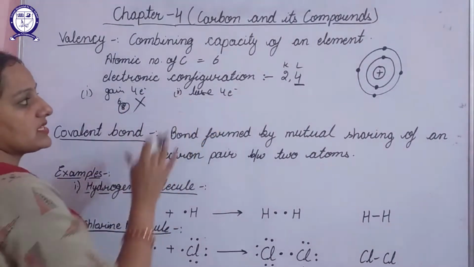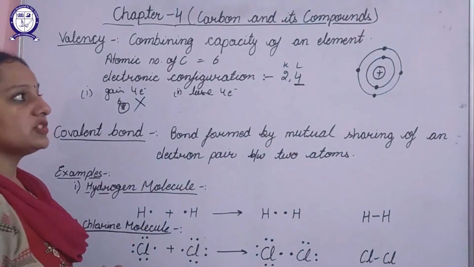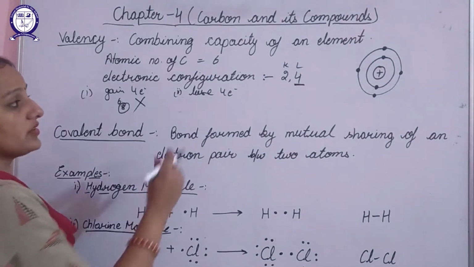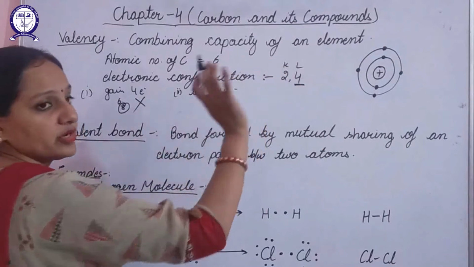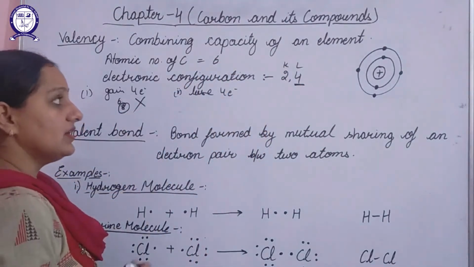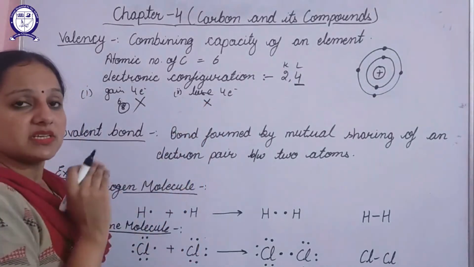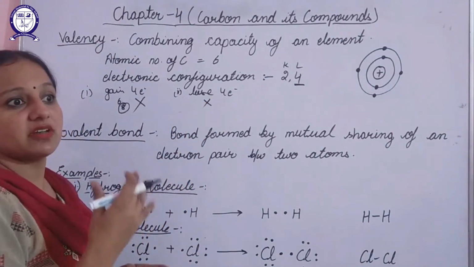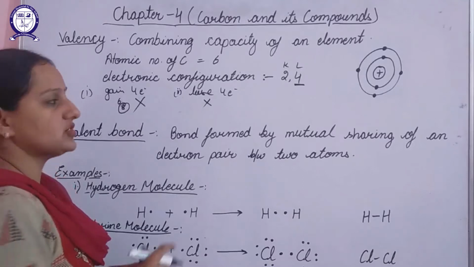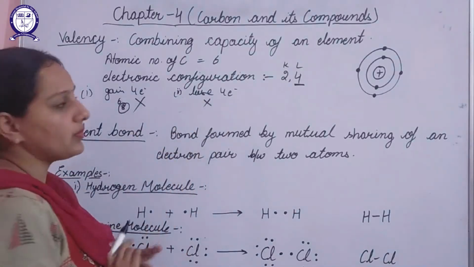The second possibility: in order to achieve the stable noble gas configuration, it will lose these 4 electrons and become stable. But it also cannot do this. Why? Because in order to lose 4 electrons, it requires a large amount of energy. Hence, this is also not possible.